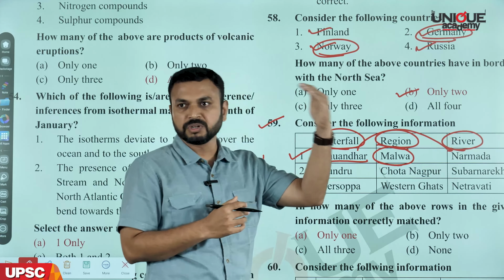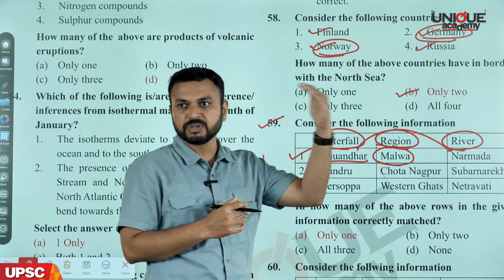Now, this is also one of the simplest questions from the geomorphology section of geography. Here we have a region, the name of a mountain range, and a type of mountain. First, the region is Central Asia and the mountain given is Vosges. Remember, we have already discussed in the class Vosges and Black Forest. Those are block mountains which belong to the European part of the world. So this is a wrong statement. It's not a fold mountain, it's a block mountain.